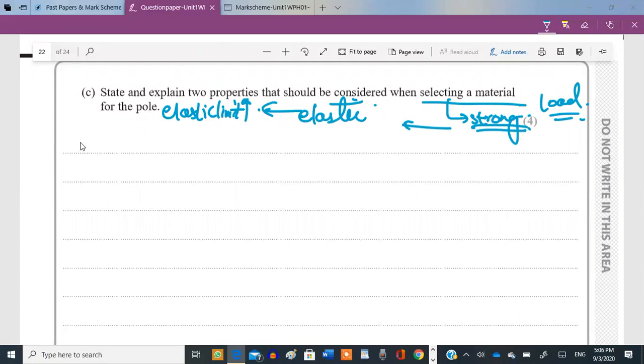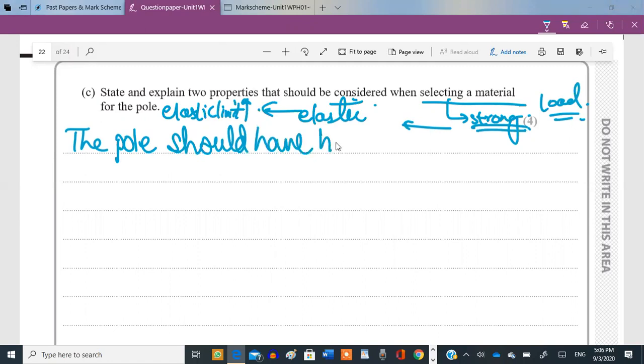What is that called? The tensile strength, the ultimate tensile stress. Okay, so the pole should have high ultimate tensile stress. So this is one point that we stated.